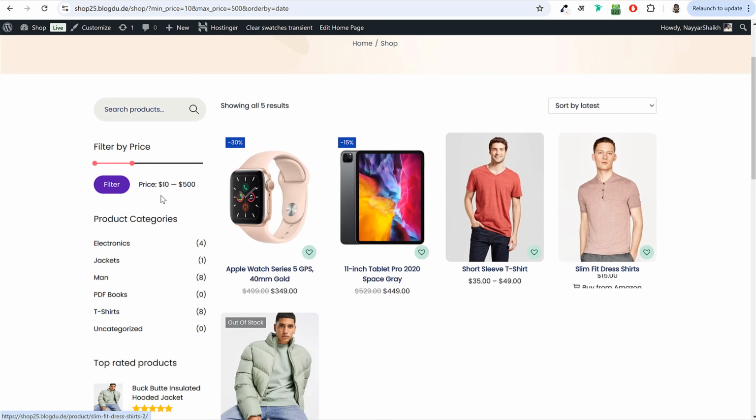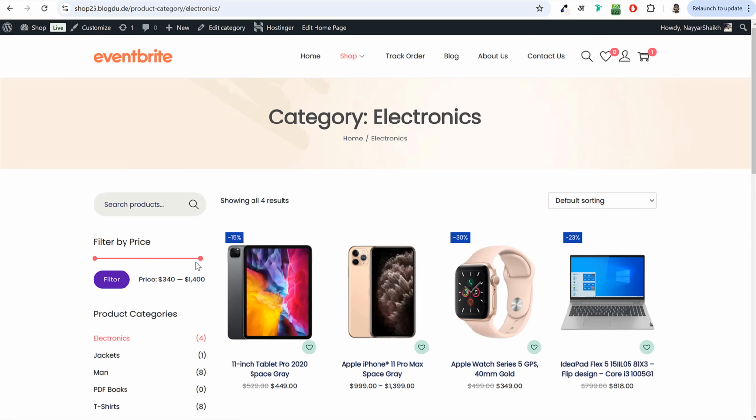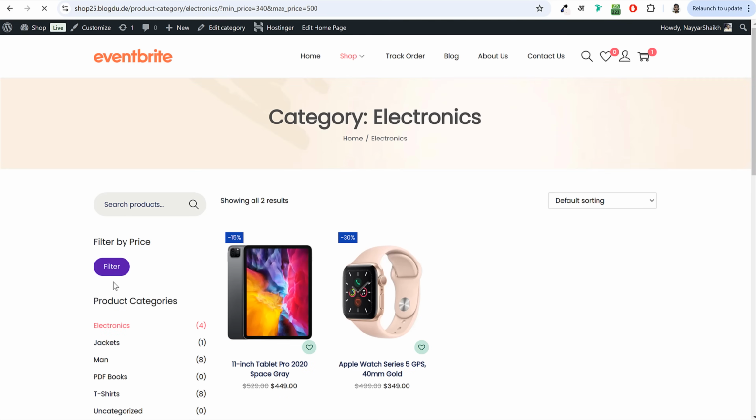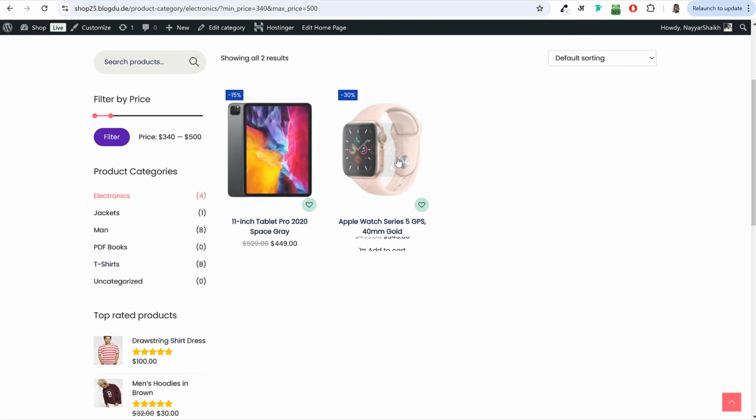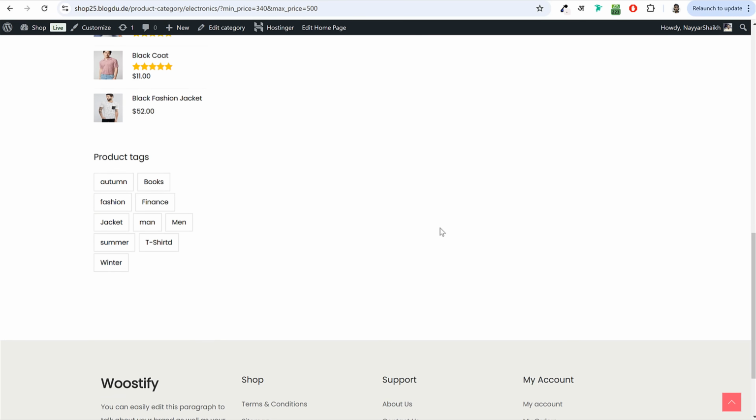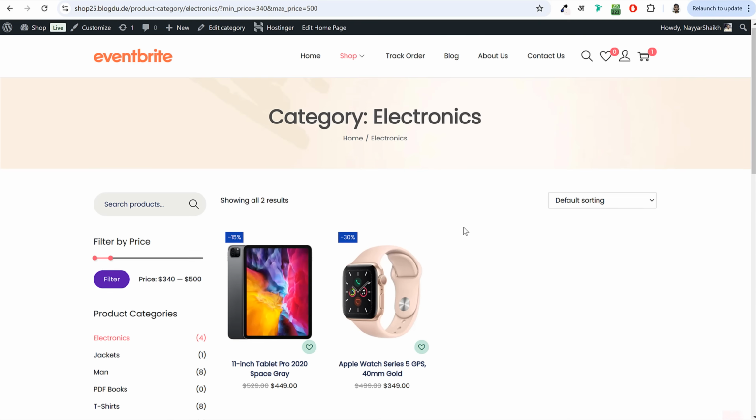I also want to do one more thing. I want products under 500 and I want only electronics products. So I'll click on electronics and select 500 from here. Click on filter, and as you can see, these two products are under electronics and under $500. You can also filter products based on different sizes, colors, memory size, and RAM. I'll show you how that is done.